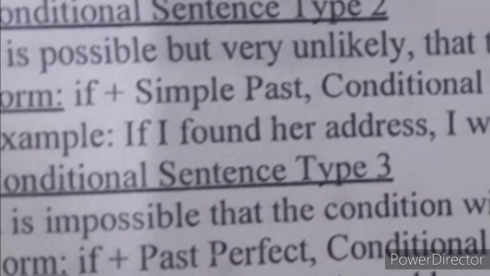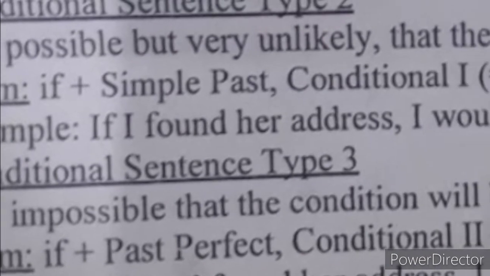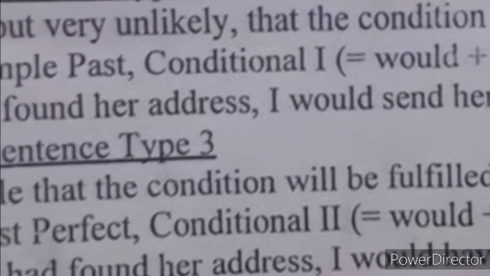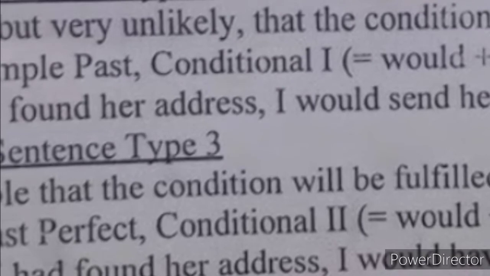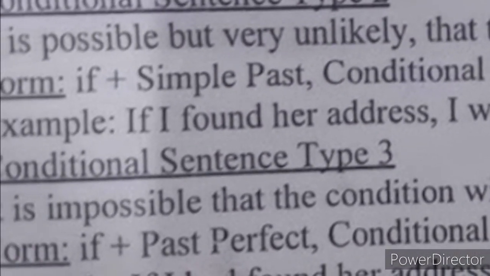Now over here they have given you an example. If I find her address, find is the first form of the verb, and after that I'll is written. I'll means I will send her an invitation. Now this I will send is your future indefinite tense. In future indefinite we use shall or will plus the first form of the verb. Now why have they used will? They have used will because will shows determination. So over here they have used will with I, I will send her an invitation. So this is your conditional sentence type 1.